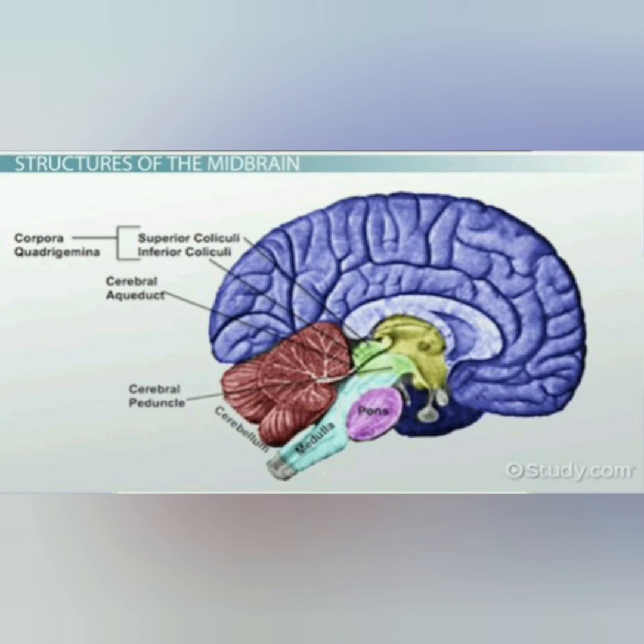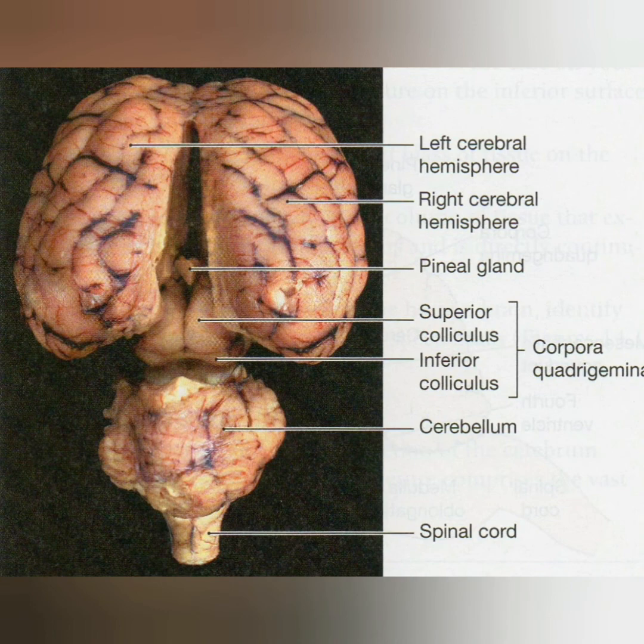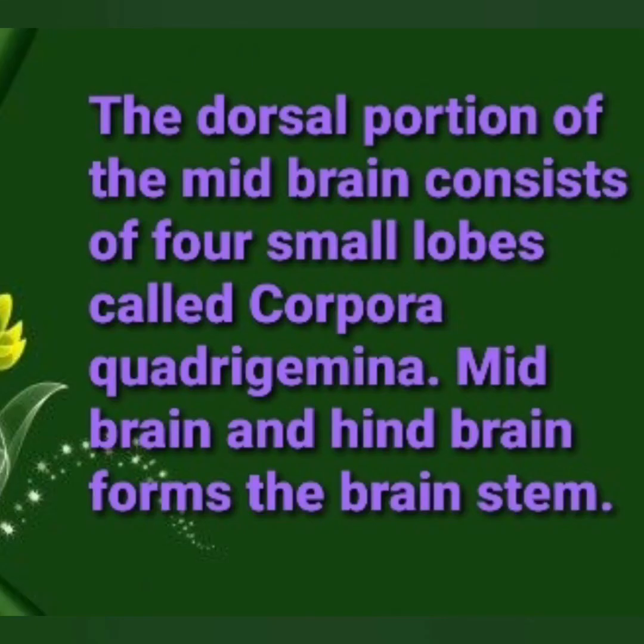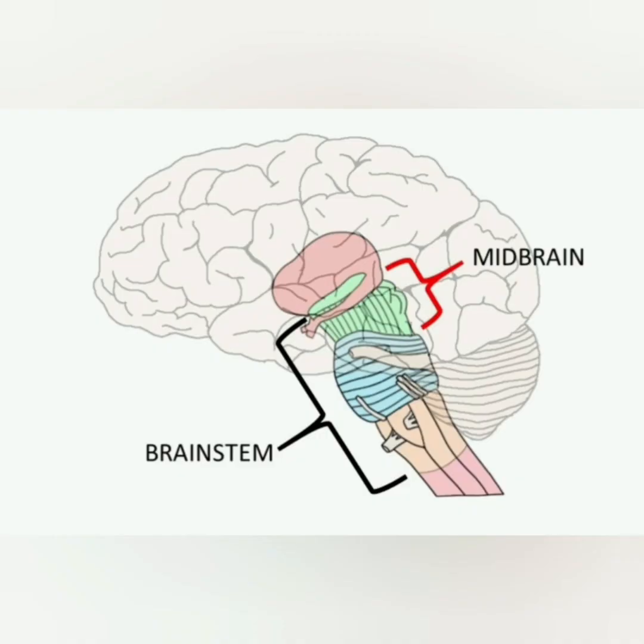The midbrain is small and consists of four little lobes dorsally, collectively called corpora quadrigemina. Here it is marked well. The anterior pair is called superior colliculi and the posterior pair of lobes is called inferior colliculi, together called corpora quadrigemina. So here are the notes. The dorsal portion of the midbrain consists of four small lobes collectively called corpora quadrigemina, and the midbrain and hindbrain together form the brain stem.